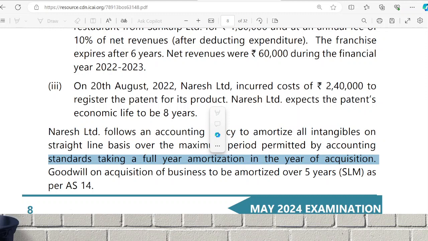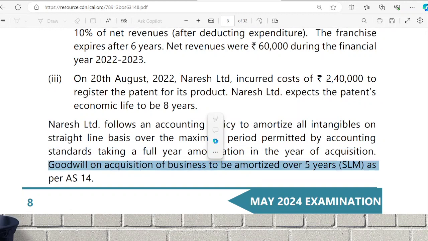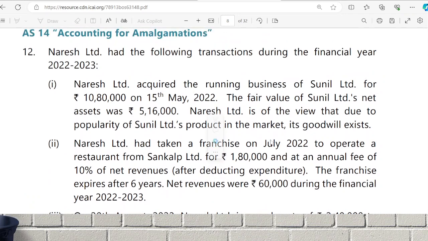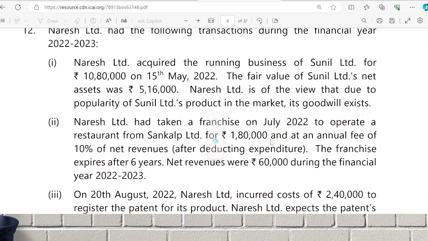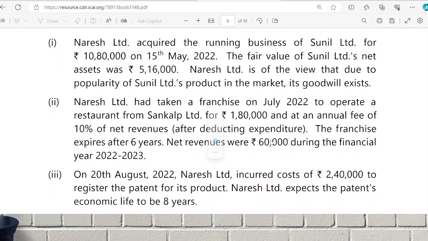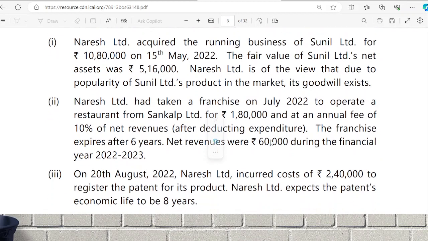taking full year amortization on the acquisition. Goodwill on acquisition can be amortized over what? A 5 year period is given. Actually, it is not AS 14, it is an AS 29 based question. Do you remember? Not 29, AS 26. AS 26, it is an intangible asset based question. Read the question once again, then we will see.